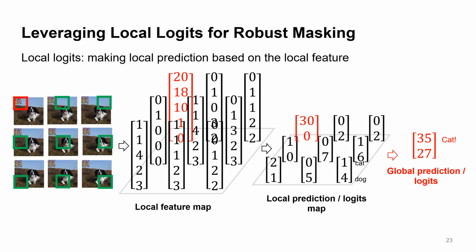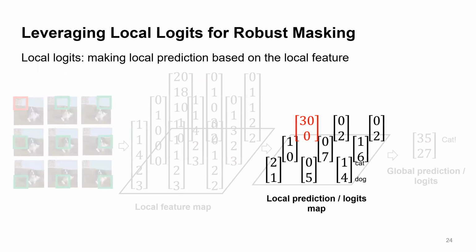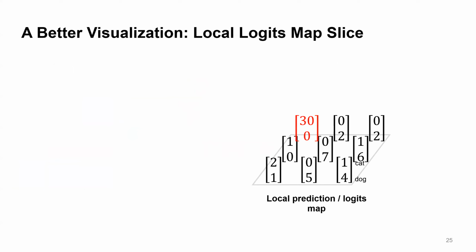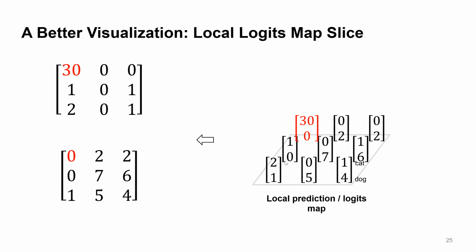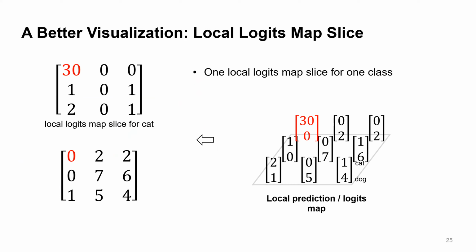Our secure aggregation technique operates over the local logits map. Here, we will use a different visualization. We take each slice of the local logits map as a 2D matrix. Note that each local logit slice corresponds to one class. Here, the upper slice is for the cat, and the lower slice is for the dog.